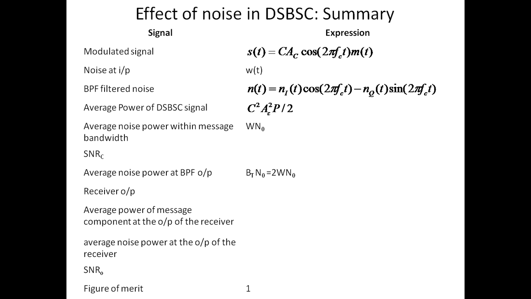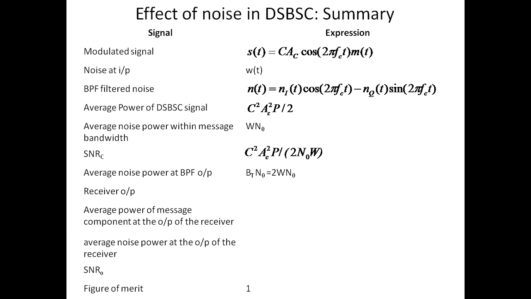The average power of the DSBSC signal is C square Ac square by 2 into P. The average noise power within the message bandwidth is W into N naught. Therefore, SNR_C is the average power of the DSBSC signal divided by the average power of noise within the message bandwidth, equal to C square Ac square P by 2 N naught into W.